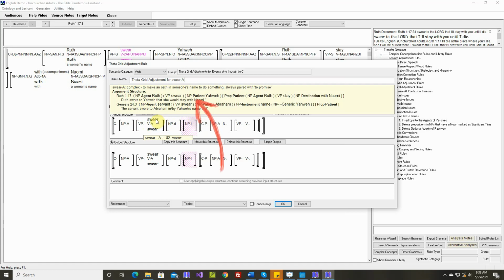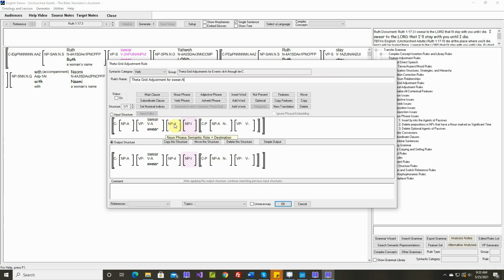If you look up in the examples, swear takes a patient noun phrase. In the past, it took a destination because, like Abraham, Ruth swore to Yahweh. So we're using a destination. But we pair swear with promise. So anyway, the bottom line is these days, we have swear taking a patient noun phrase.